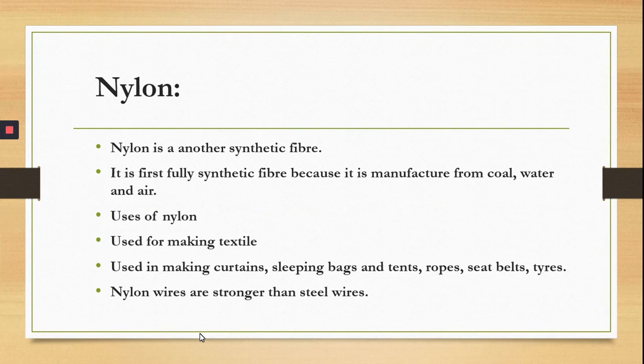So it is the first fully synthetic fiber, and nylon is used in the textile industry. It is used to make dresses, curtains, sleeping bags, tents, ropes, seat belts, tires, and also parachutes or ropes for rock climbing, because nylon fiber is stronger than steel wire, and it is also flexible.